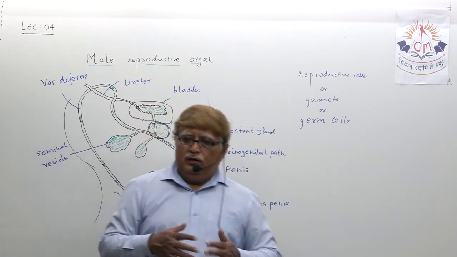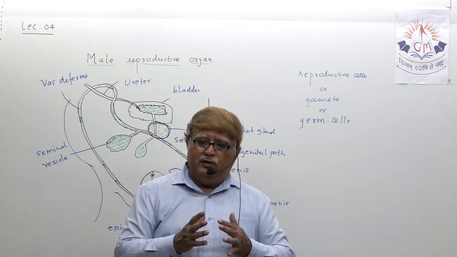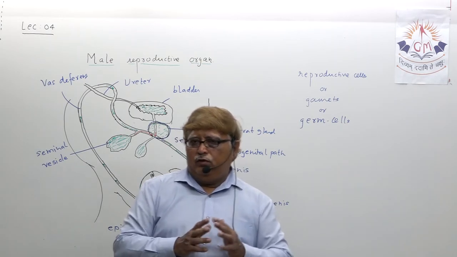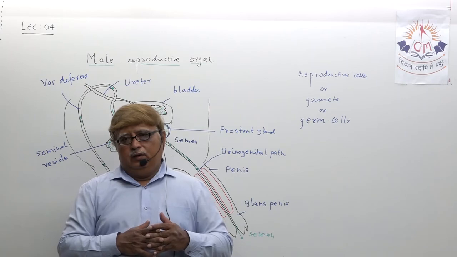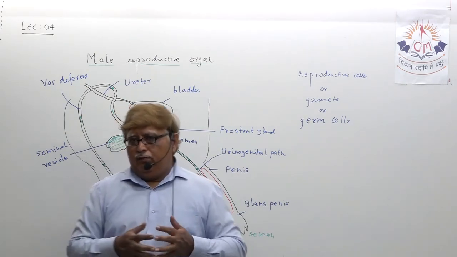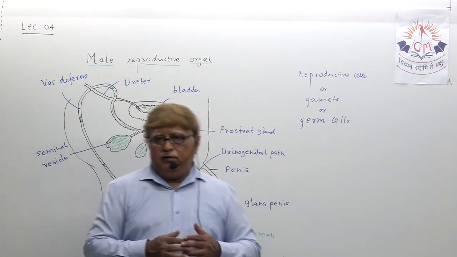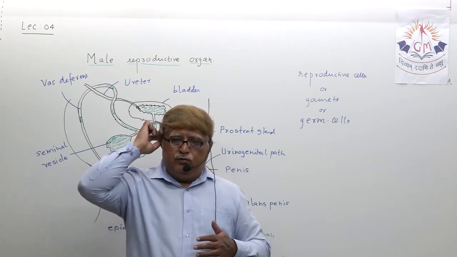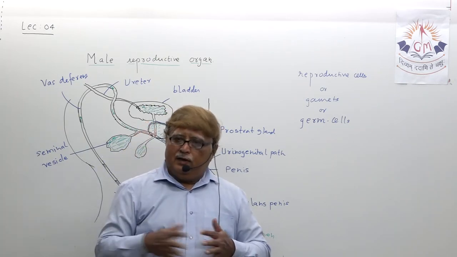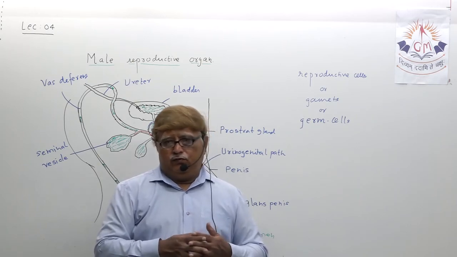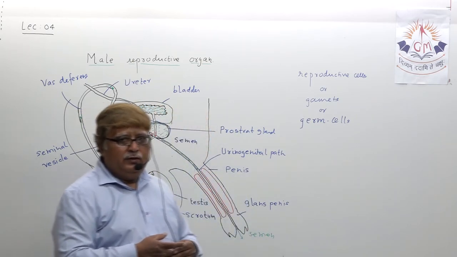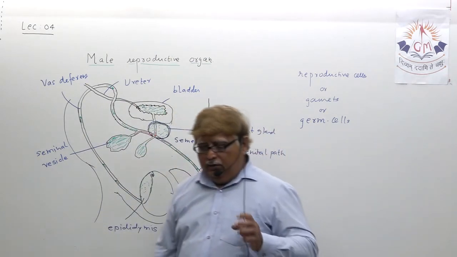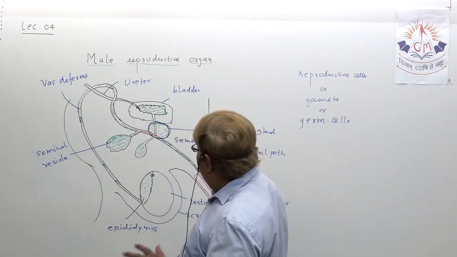But see, the ovulation process in a female mostly ends around the age of 45 to 50, which we call menopause. When the process of ovulation starts around 12 to 13, we call it menarche. But when it stops around the age of 45 to 50, that is called menopause. After that, it is not possible for a female to become a mother. Right? So try to understand, my dear student, this is regarding the male reproductive organ.